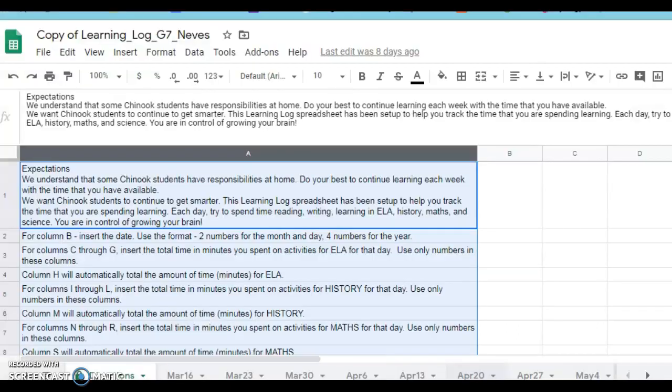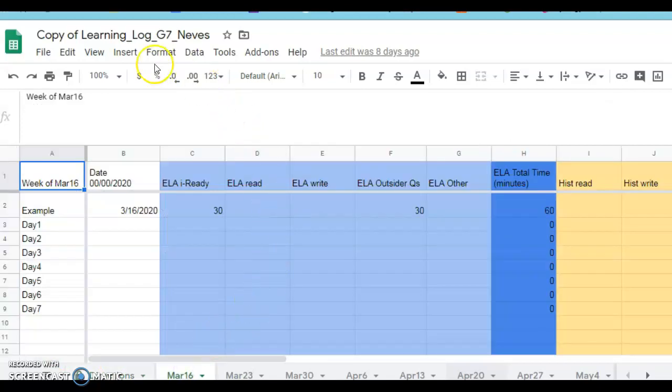We shared a learning log with everyone, and what we're thinking with this learning log is that when you click on it, there's the first tab that shows you the directions, and it just tells you how everything was set up for you. And then you click the next tab, and if you decide to use this, you would just track the things that you're doing each day of the week. Now, we're only expecting you to try to do work 4 days a week, and some kids are actually doing more work.